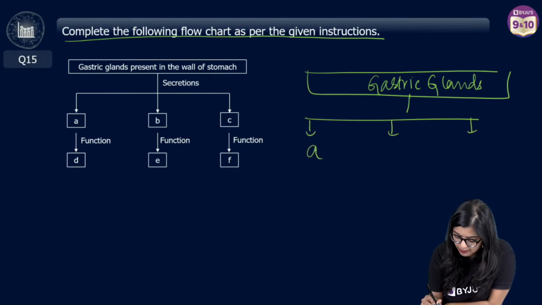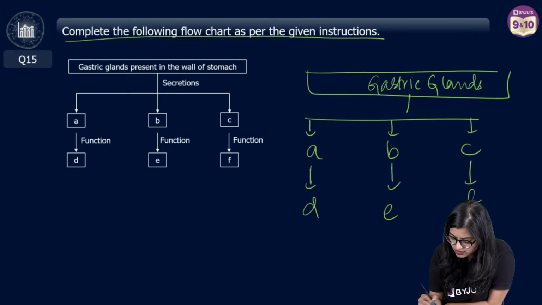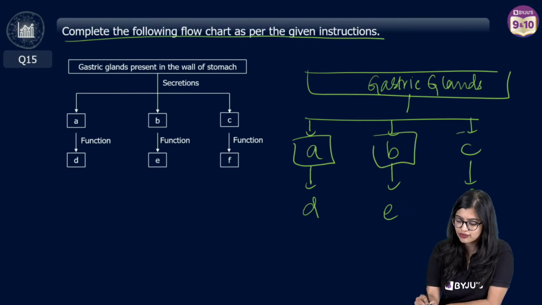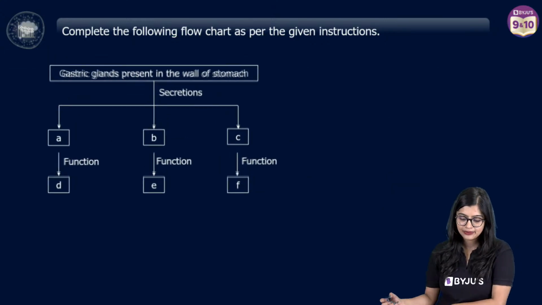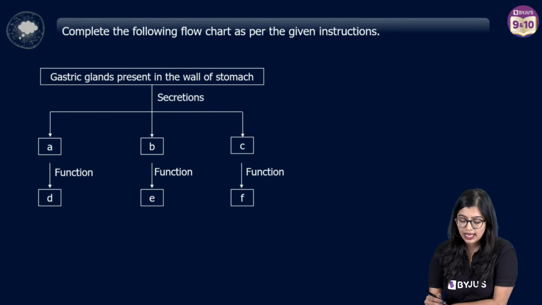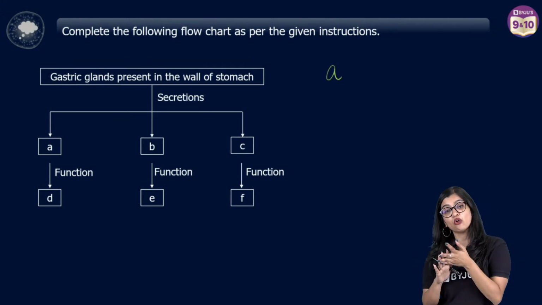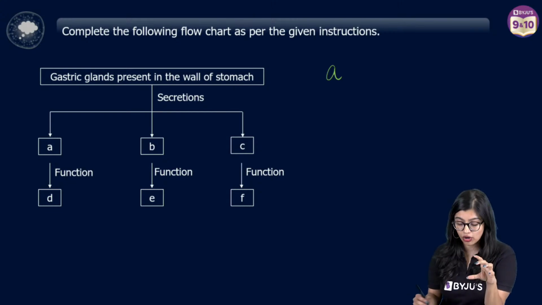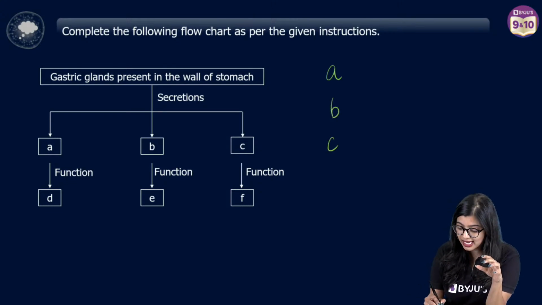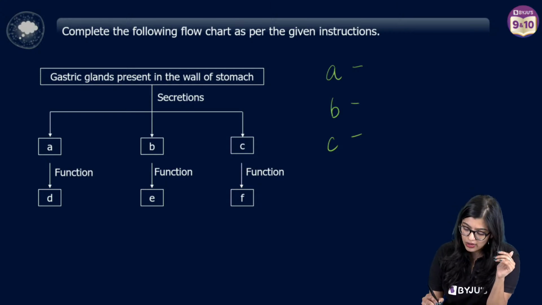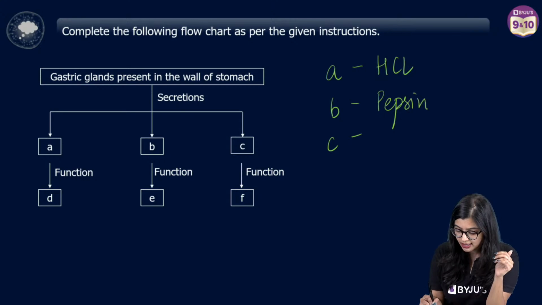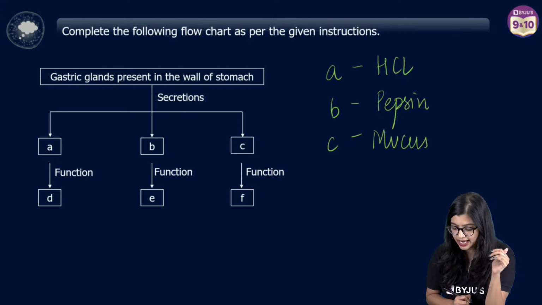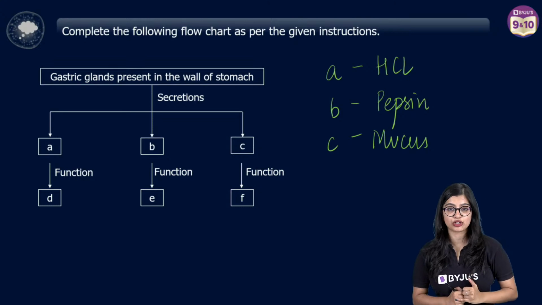So now you have to write the secretions of gastric glands. You have A, B, C. Then you have D, E, F, which are the functions, right? So what are the secretions of gastric glands? First, tell me A, B, C. Yes, now you have a bigger one here. A, B, C could be of any order, but your D, E, F should match, that's all. Now, A could be HCl or hydrochloric acid, B could be pepsin, and C could be mucus, right? Now, just write the respective functions, yes?